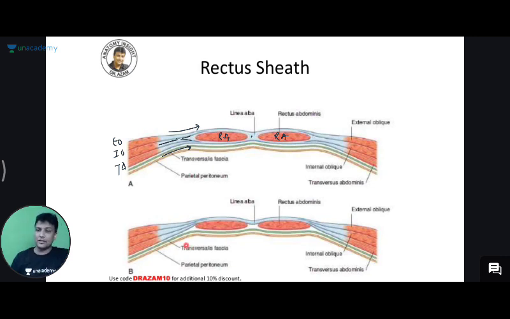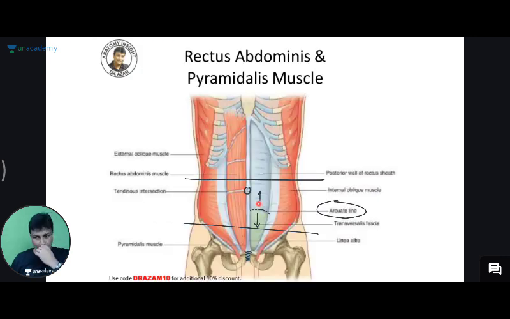Yes, Rohit Kumar is asking, then what about the conjoint tendon? Rohit Kumar, तुमने मुझे ये बताओ, where did we learn about the conjoint tendon? Conjoint tendon कहाँ पर था? Inguinal canal. And where do we have the inguinal canal? Inguinal canal यहाँ पर है आपका. We have learned posterior to the inguinal canal there was conjoint tendon. है ना? That is your inguinal canal boundaries. I'm telling you here, above the arcuate line. Now just below the arcuate line here, guys, वो बहुत नीचे होता है. Don't worry about that. Conjoint tendon and all, that is present very below.